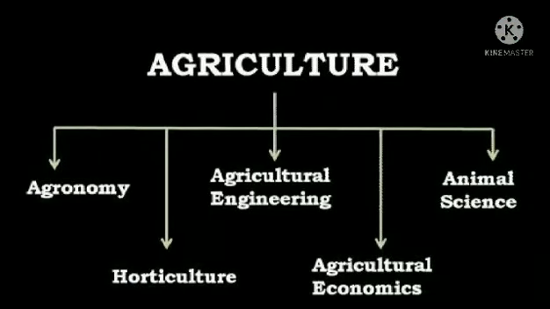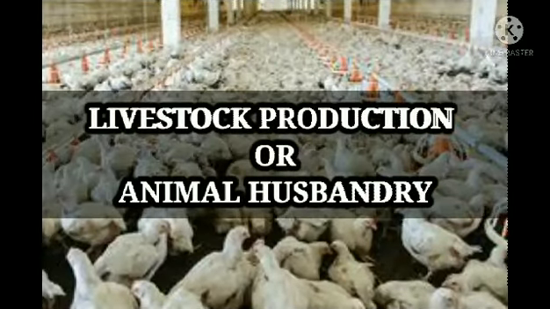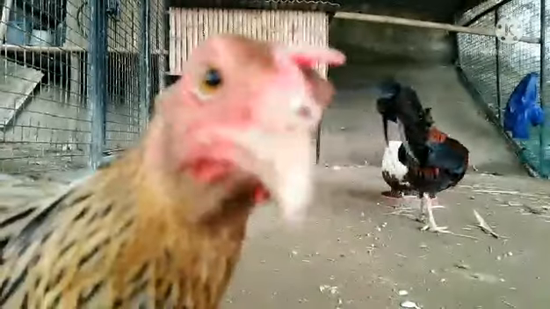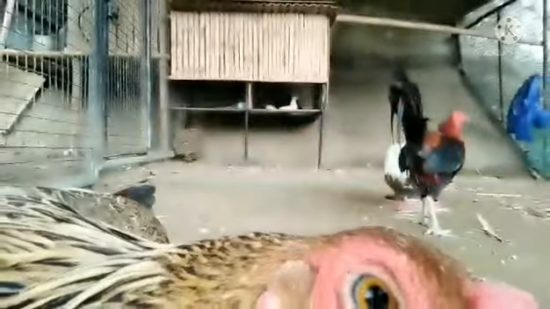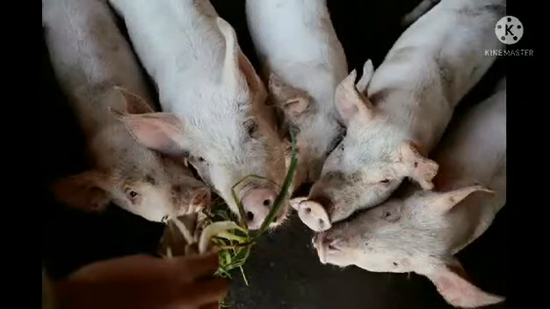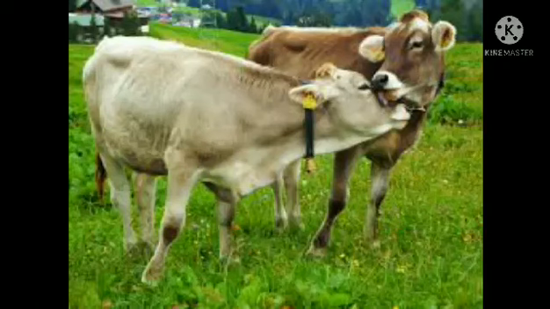Agriculture has different branches, mainly livestock production or animal husbandry, crop production or agronomy, agricultural economics, and agricultural engineering. Livestock production or animal husbandry is a branch of agriculture concerned with animals that are raised for milk, meat, fiber or eggs and other products such as chicken, pig, and cows.